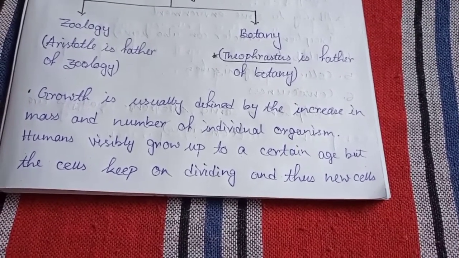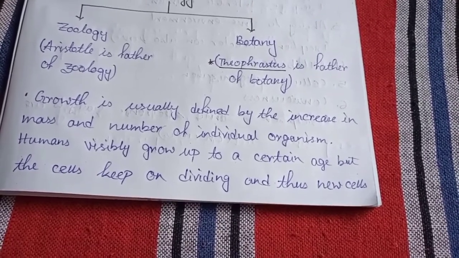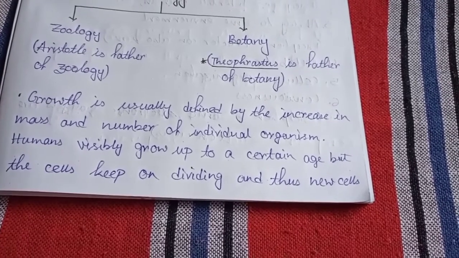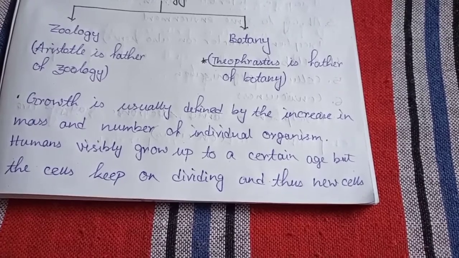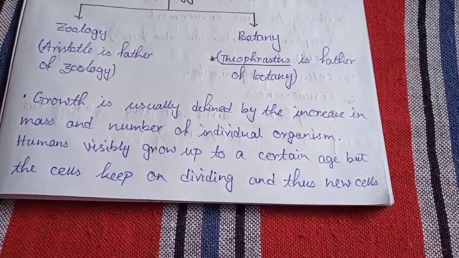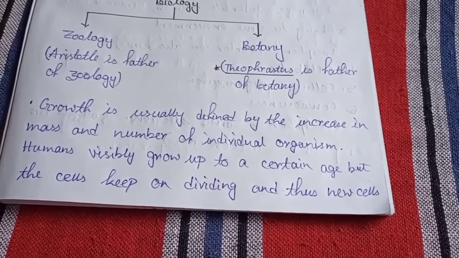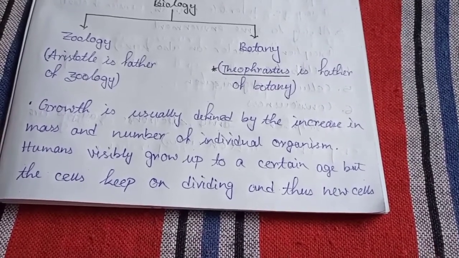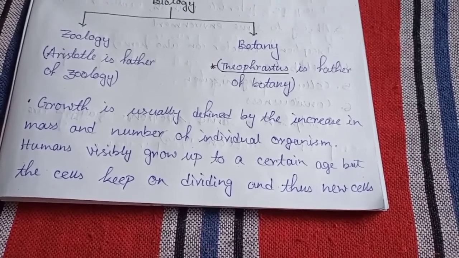Then what is written here? Humans visibly grow up to a certain age. Means children grow at a certain age, but the older people do not grow in height. But the cells keep on dividing. But they are not growing by their height. Means their height is not growing, but internally their cells are dividing. Like if we take the example of nails and hair, they are growing.